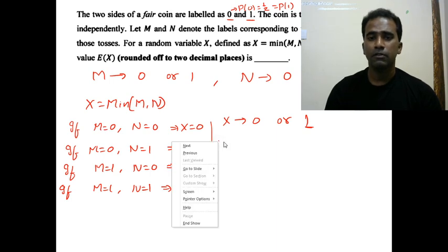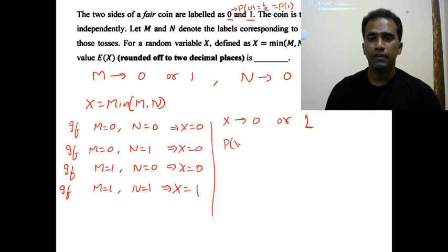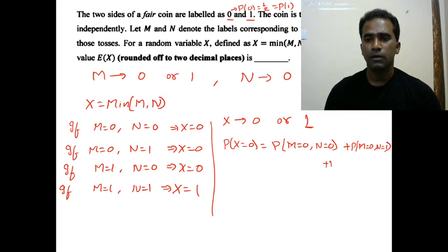So the probability of X equal to 0 is equal to the probability of M equal to 0 comma N equal to 0, plus the probability of M equal to 0 comma N equal to 1, plus the probability of M equal to 1 comma N equal to 0. And if you observe, M corresponds to the outcome of one coin, N corresponds to the outcome of another coin, and the outcomes of these two coins are independent of each other, as given in the data.